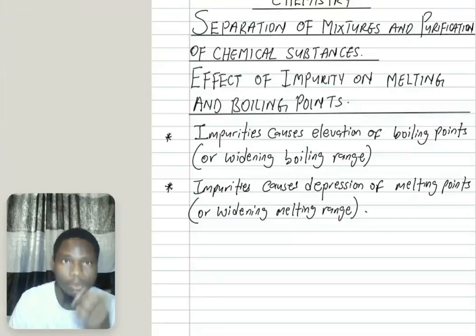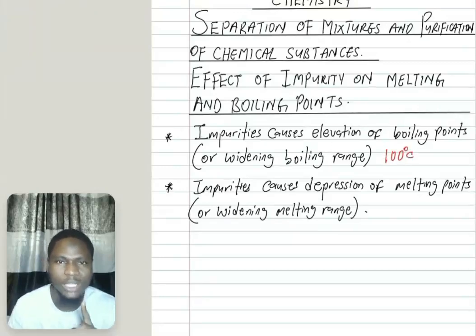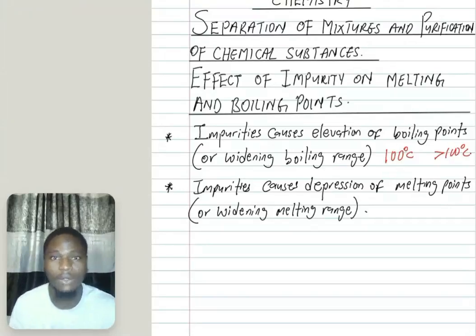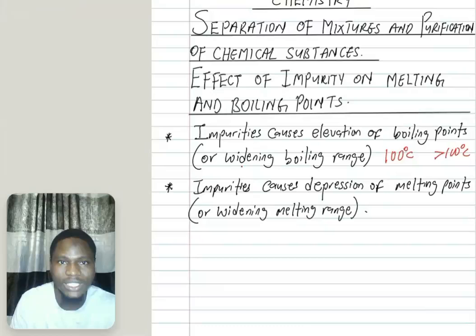Let's take for example, everybody knows that the boiling point of pure water is 100 degrees Celsius. The moment you add impurity to it, it will boil at a temperature greater than 100 degrees Celsius. What does that mean? The addition of that impurity has caused elevation in the boiling point. That is, the boiling point has increased altogether. Or you can see what is there. They say widen boiling range.